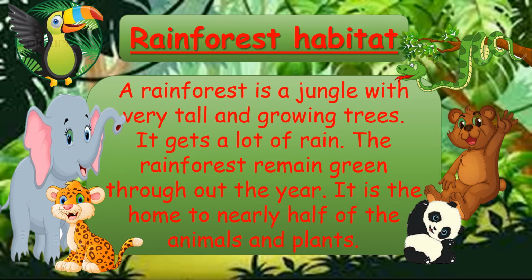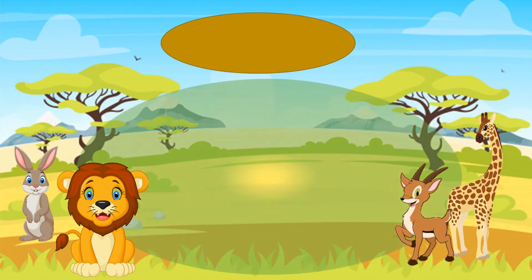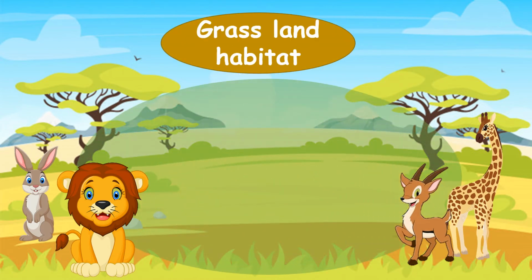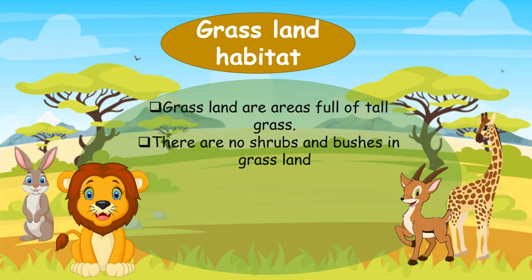Now let's see another habitat. What is the next one? Yes, the grassland habitat. What is a grassland habitat? Grasslands are areas full of tall grass. There are no shrubs and bushes in grassland.